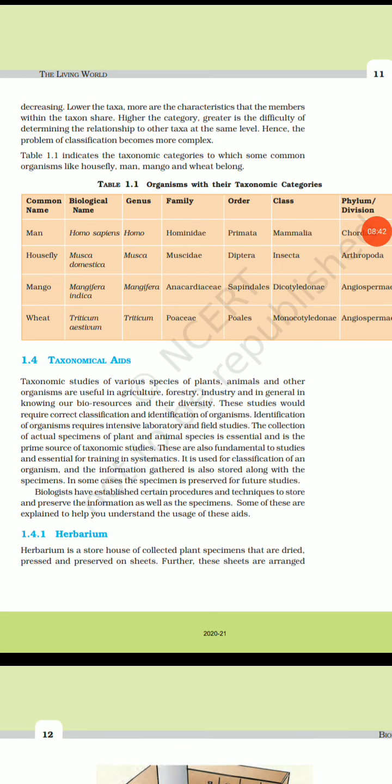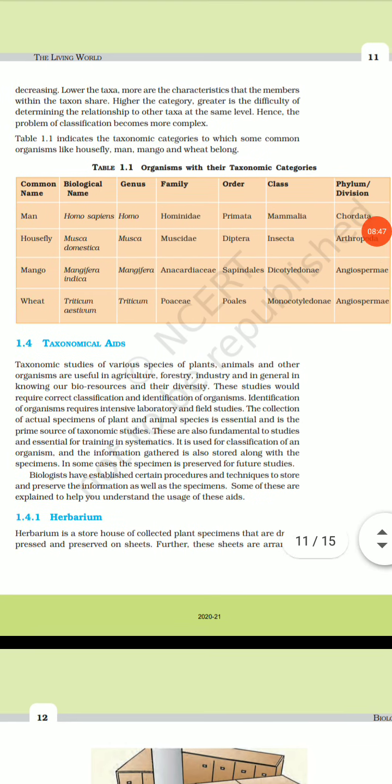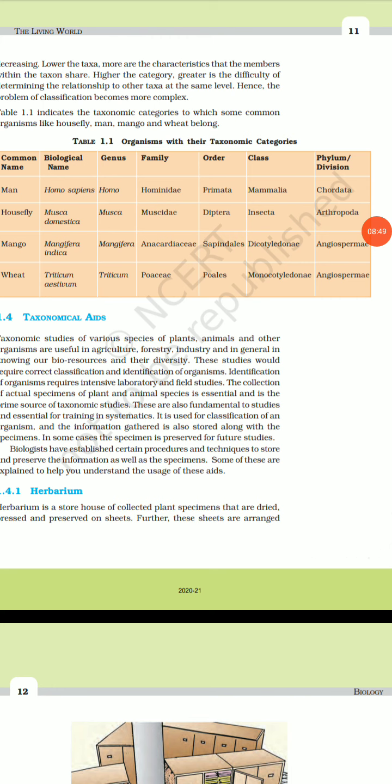So now if we have here, we can see the organisms with their taxonomic categories. So if we have man, Homo sapiens, the genus is Homo. They belong to the family Hominidae. They belong to the order Primata. Class is Mammalia and they belong to the Chordata.